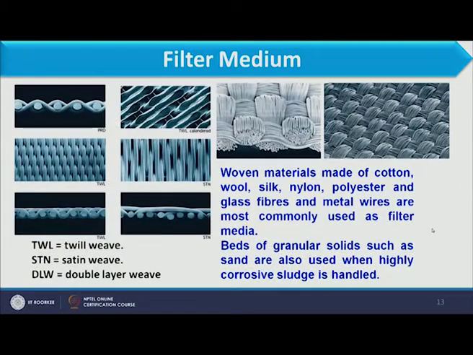So these are different types of media, and usually woven materials made of cotton, wool, silk, nylon, polyester and glass fibers and metal wires are most commonly used as filter media. Beds of granular solids such as sand are also used when highly corrosive sludge is handled. So you see, there are different types of filter media, not only cloth but sand we can also use as a filter media. Here we are stopping the first lecture of this session.